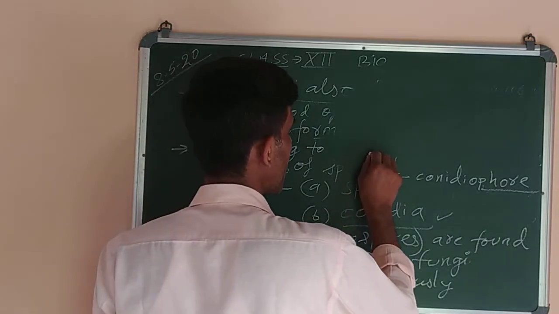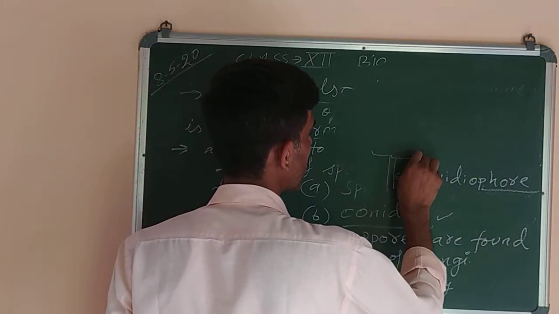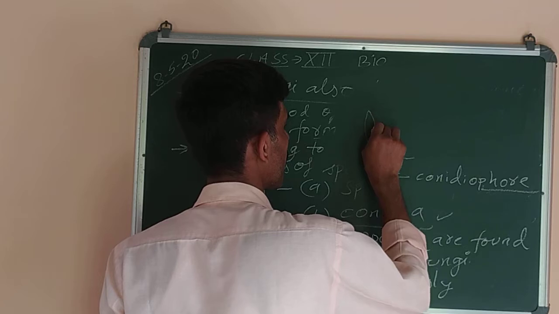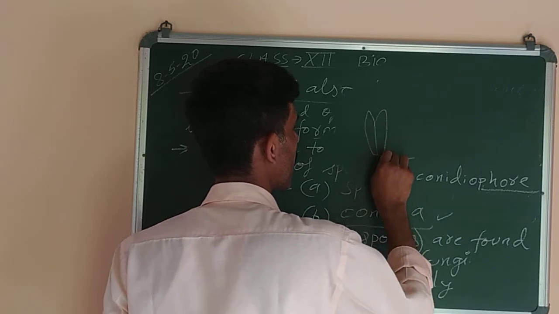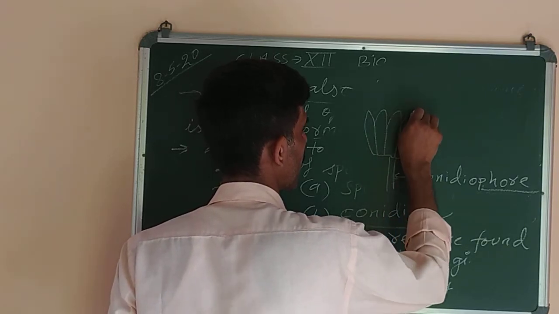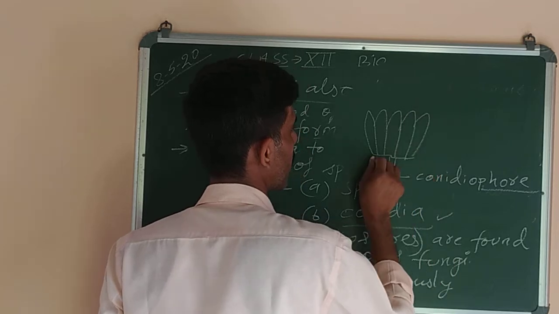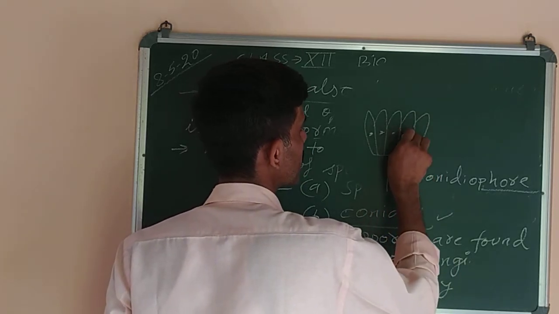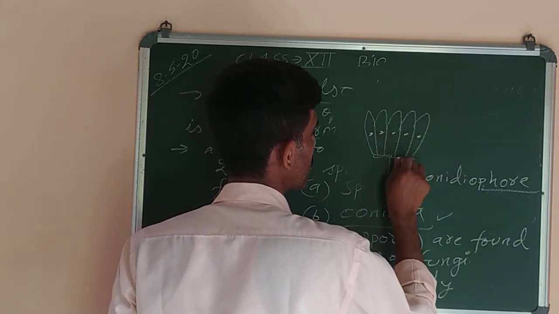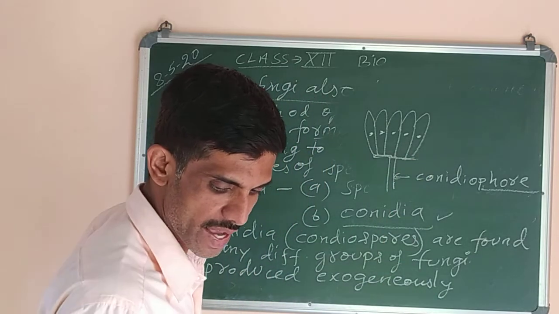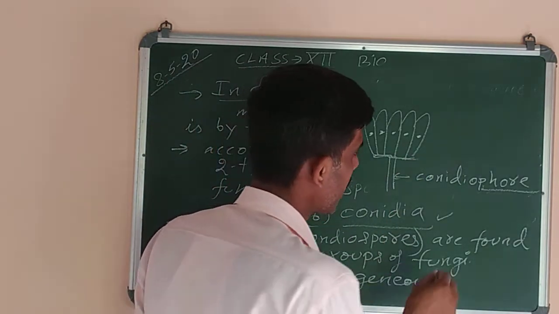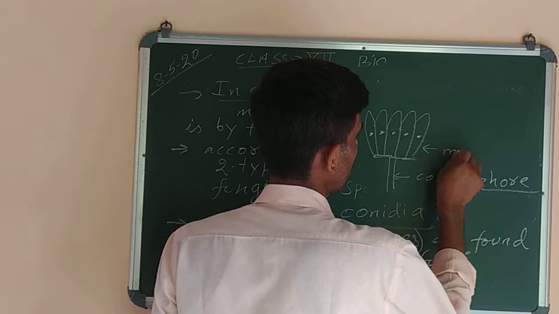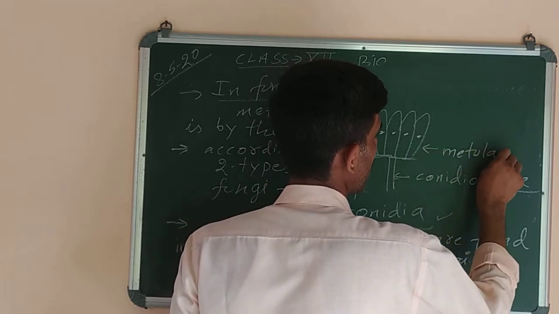Okay, after that, like this you can do. Each of them contains a nucleus here. Now what is the name given to this one? It is known as metulae, M-E-T-U-L-A-E.